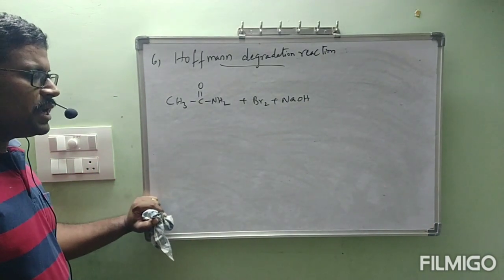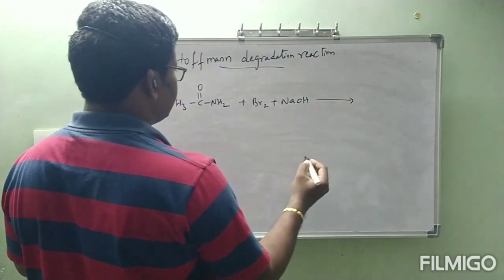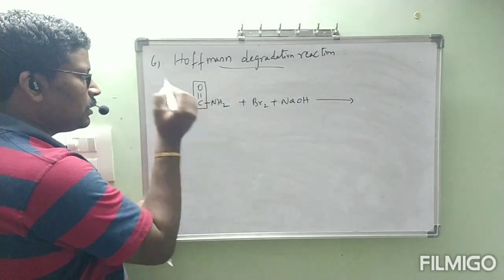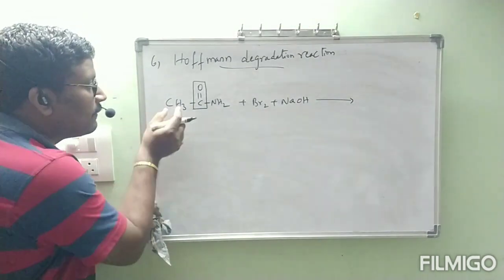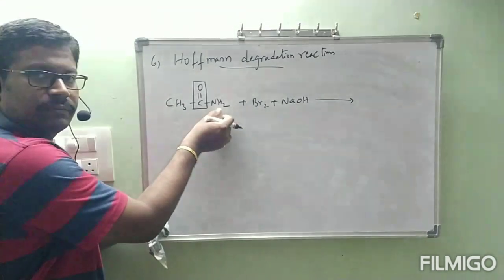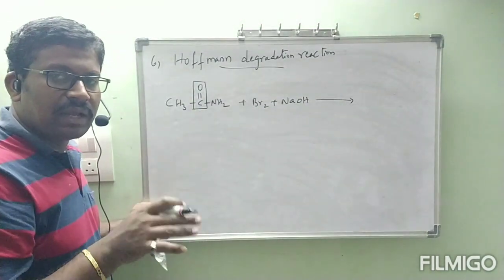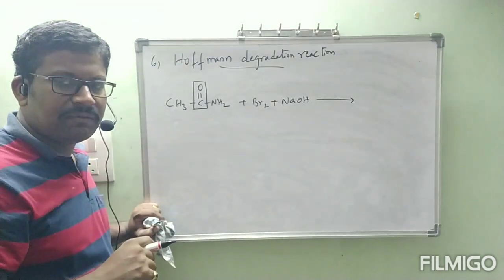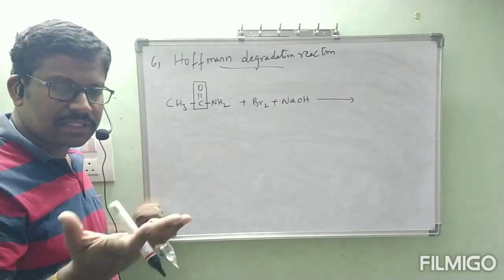CH3CONH2 reacts with Br2 (bromine) in the presence of NaOH. Then we will get exactly this C double bond O. Here one important point: the methyl shift happens from this side to NH2. The CO group reacts with NaOH in the form of Na2CO3 and comes out. Balancing, no problem; there is no need of balancing also. If you write the main product and byproducts correctly, it is enough.